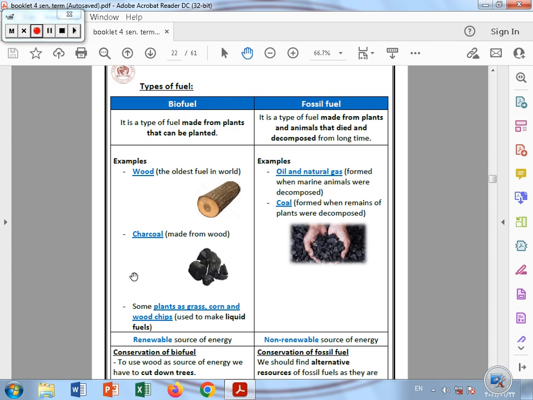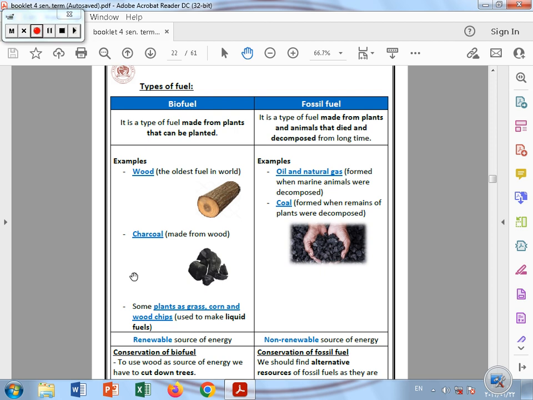They can be replaced because the biofuel is made from plants that can be planted every day. And now let's move to the fossil fuel. The fossil fuel, we said, is a type of fuel made from plants and animals that died and decomposed for a long time. So it takes a long time to be formed, like oil and natural gas.